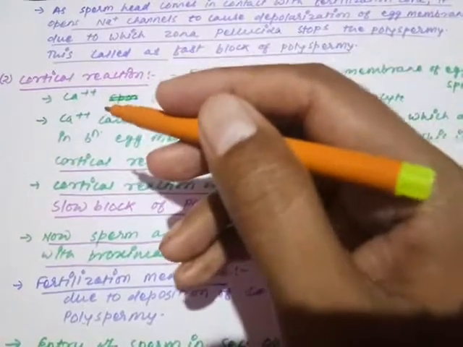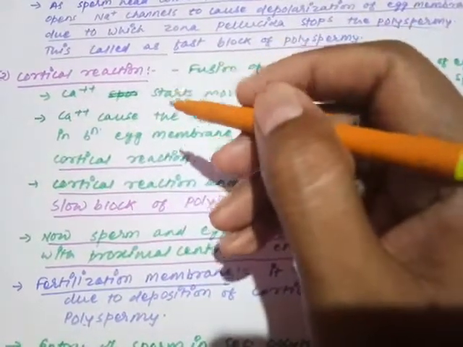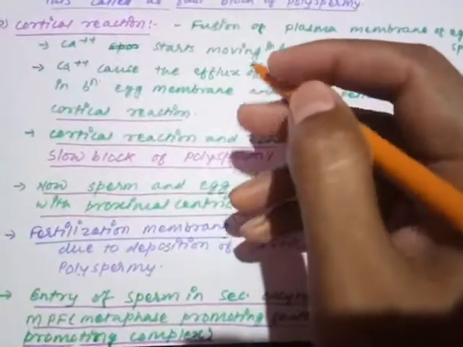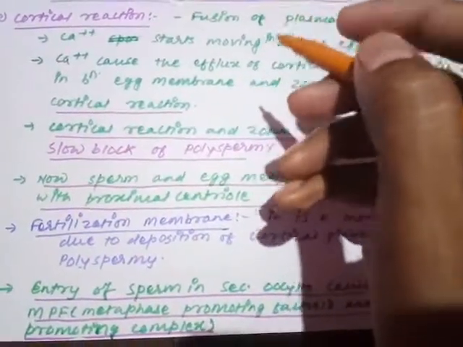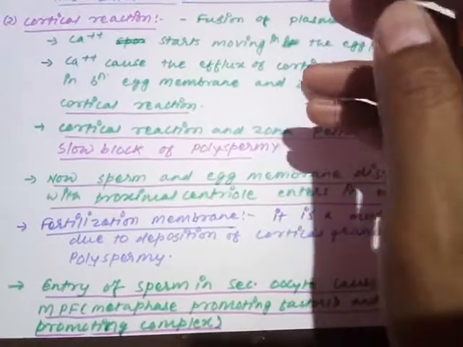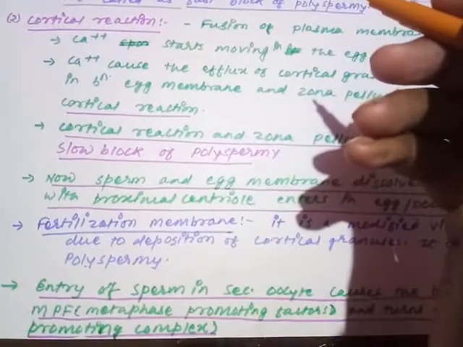So we are just understanding the third process. First one was capacitation, second one acrosomal reaction, third one is the cortical reaction. Okay, so what is cortical reaction? Just try to understand. अभी क्या हुआ? The sperm moved inside, zona pellucida covers it. Now no more sperm can be there, but that is a kind of fast block. We cannot say that is a kind of permanent block.